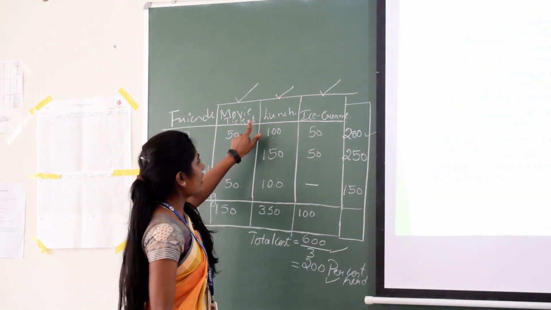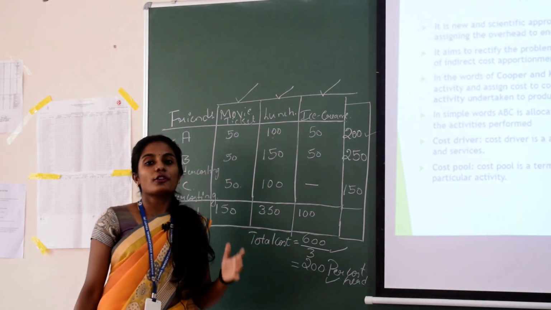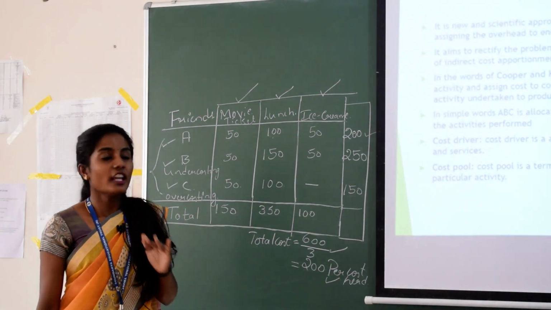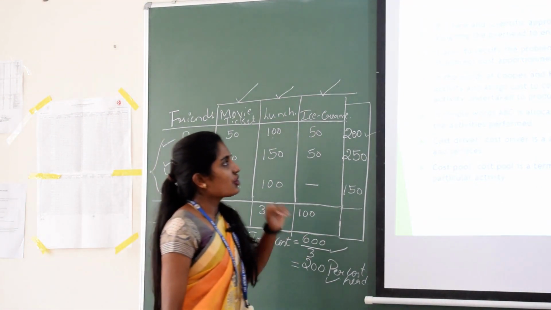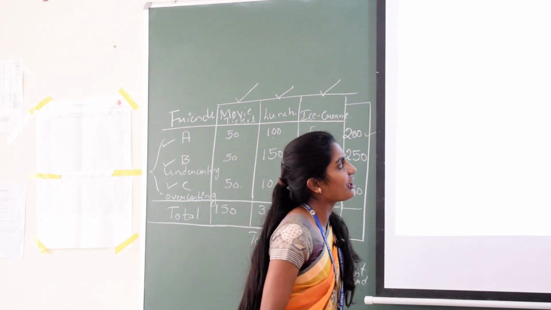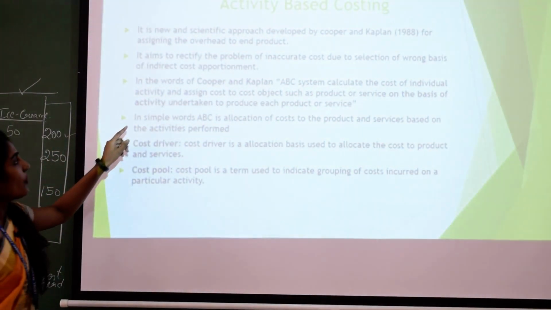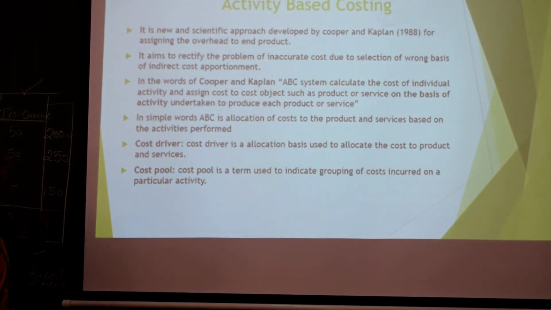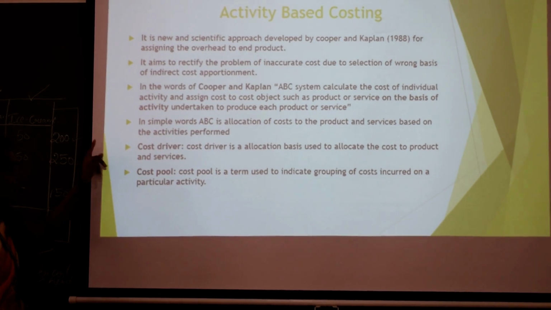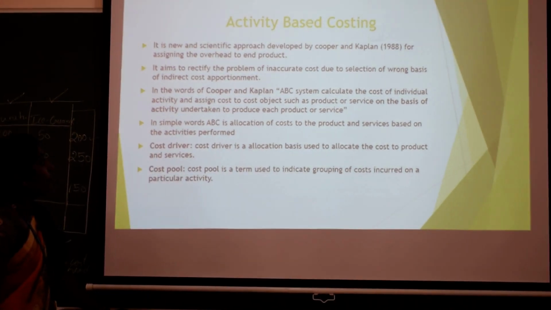So this is a correct basis for apportionment of a cost in ABC costing. And the next is, in the words of Cooper and Kaplan, ABC systems calculate the cost of individual activity and assign the cost to the cost object, such as product or service, on the basis of activity.